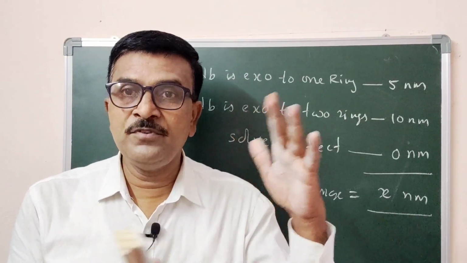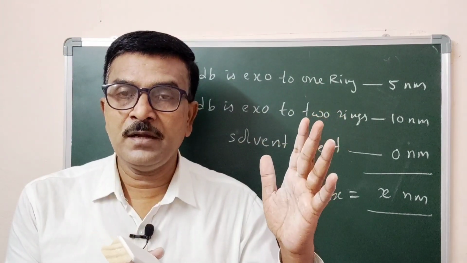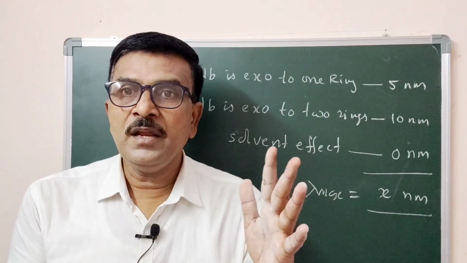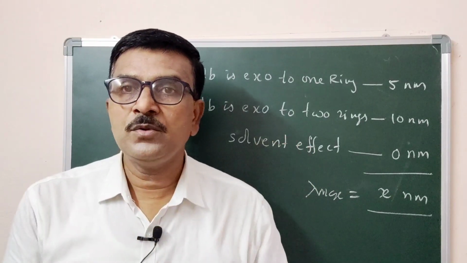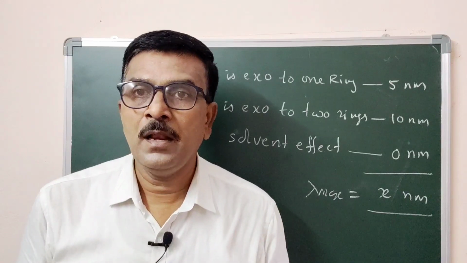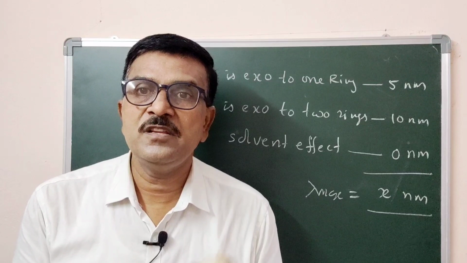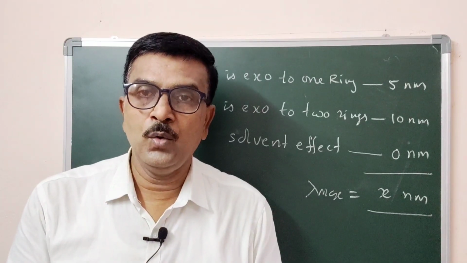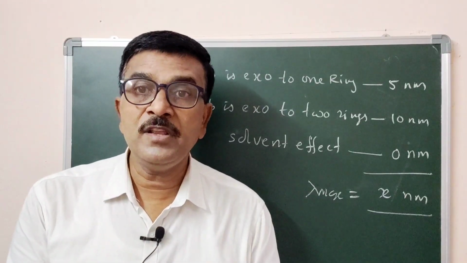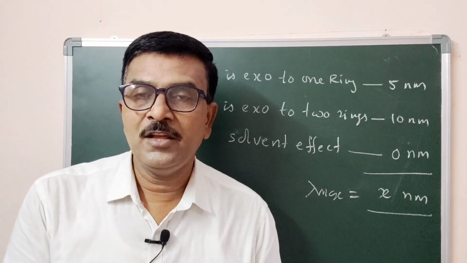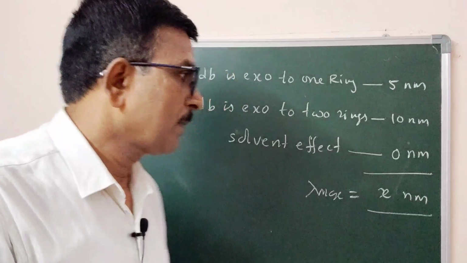So after observing the substituent effects and their values, and adding them to the basic value, we will get the final absorption maxima of a diene or triene. So these are the Woodward and Fieser rules. Let us practice with some examples, which belong to triene as well as diene.